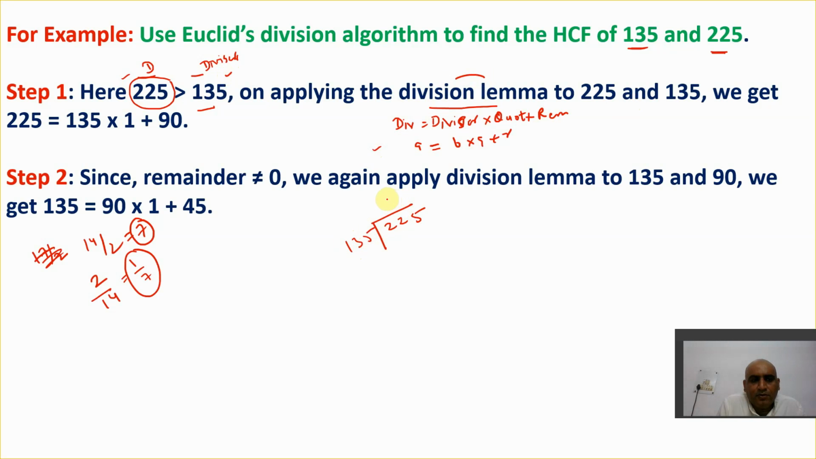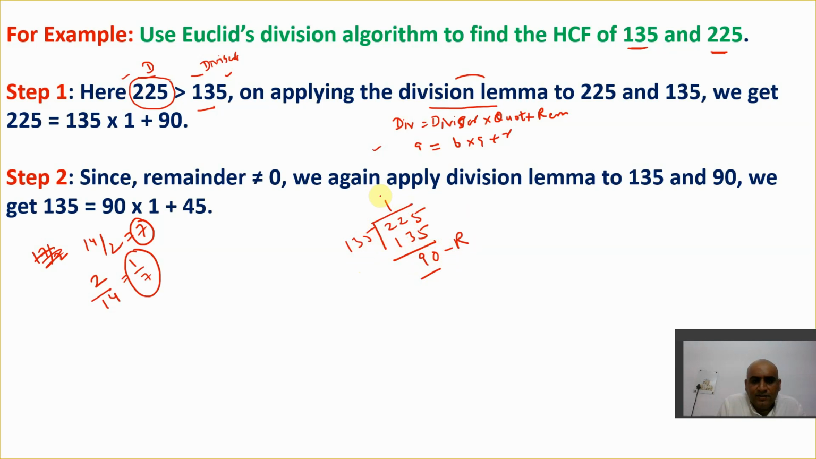135 ones are 135, because if I take 135 into 2, it becomes 270, so that's not possible. So I have to take 135 into 1. Then 225 minus 135 is 90. So 90 is the remainder, because it's not going to be further divided.